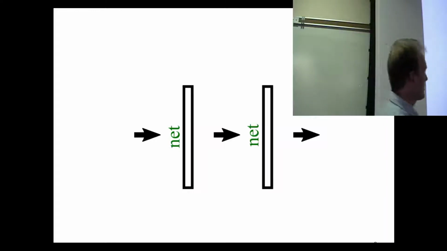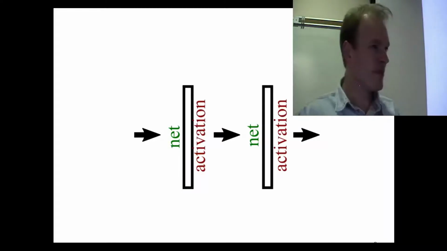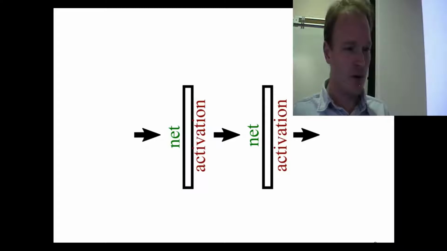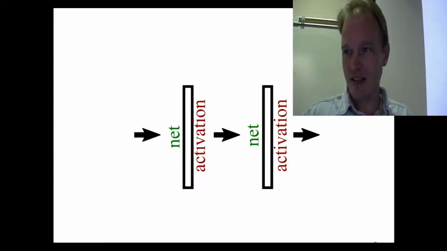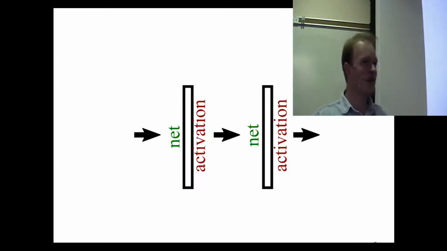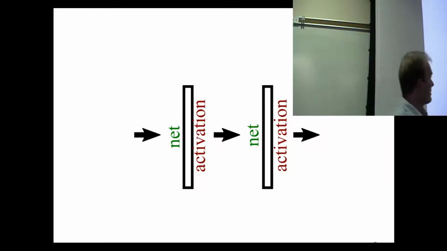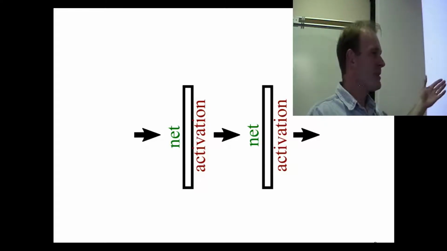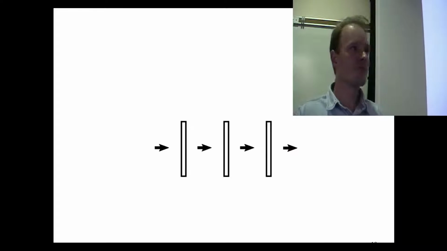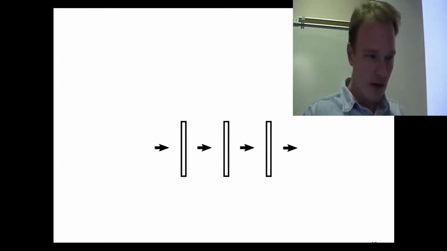Often the output of a linear layer is called the net. This is kind of a value that's halfway through a layer of the old way of looking at it. And we call the output of any layer its activation. So the way I'm going to teach you now, the output of a linear layer is the activation of that linear layer, and the output of a nonlinear layer is the activation of that nonlinear layer. But if in the book you see the word net, that means the activation of the linear layer. With me? Okay.